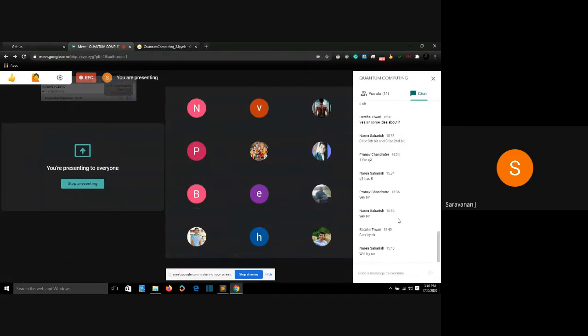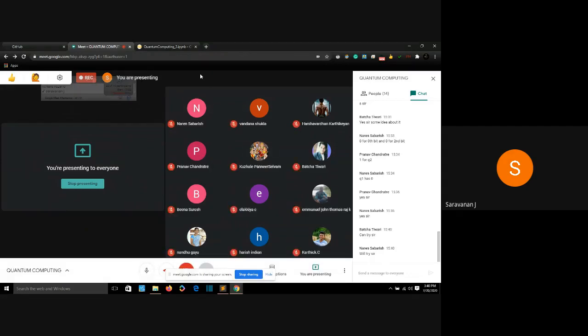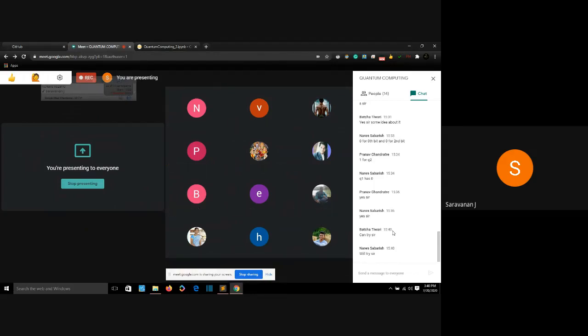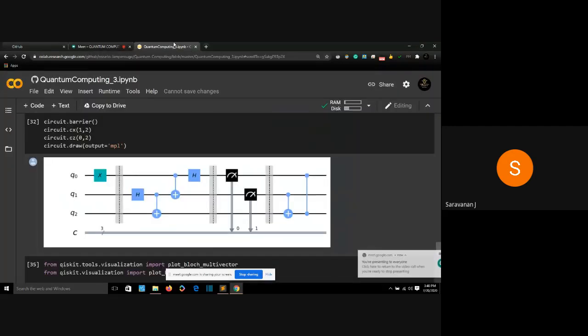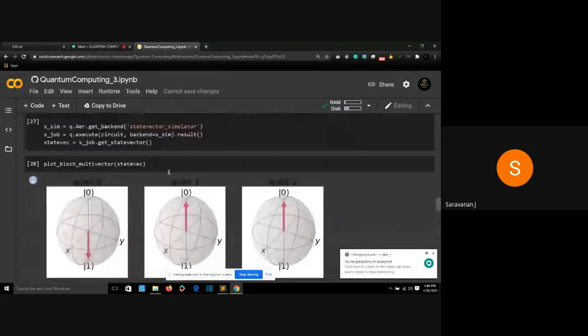So make sure you try it at home. Try giving different inputs, different starting points to your quantum circuit. Then use this diagram and build your own quantum teleportation circuit. All right. So are there any doubts? That's it for our quantum teleportation algorithm. We finished the algorithm so soon. Any doubts about this algorithm?